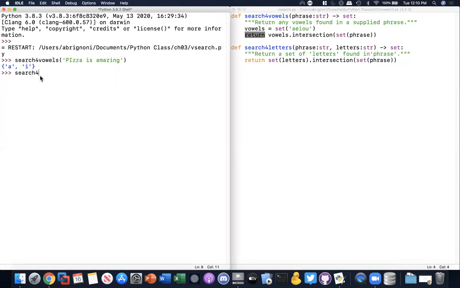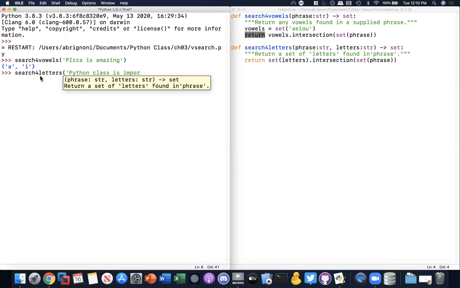Search for letters. If I wrote this correctly, right? Yeah. And then I'm gonna put here the phrase, which is going to be "Python class is important", a really long phrase. Then I'm gonna put the other argument, and it could be any letters. Let's put the letters. I'm gonna put some random letters.